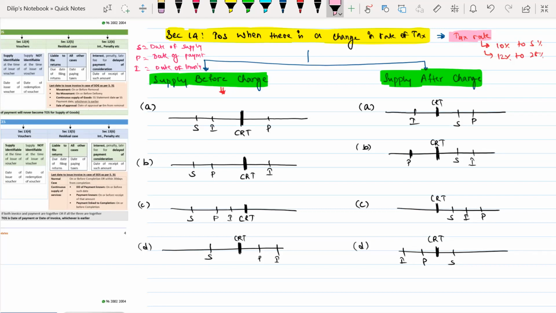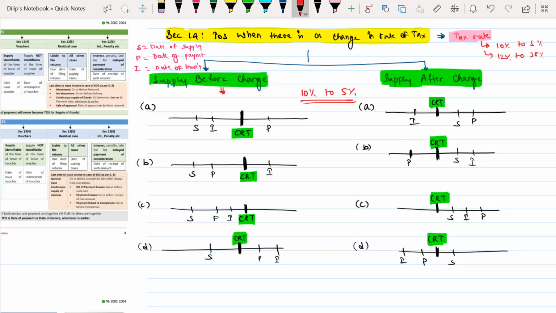Now here, whatever the different points I have written, CRT here means change in rate of tax. This is the date when the tax rate has been changed. We'll take an example of a tax rate change from 10% to 5%.